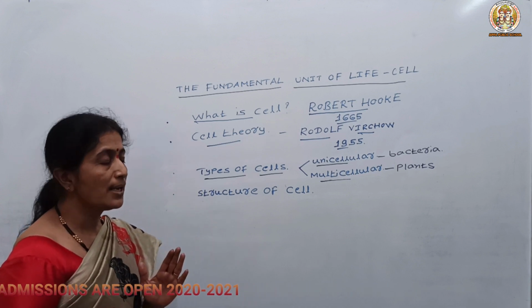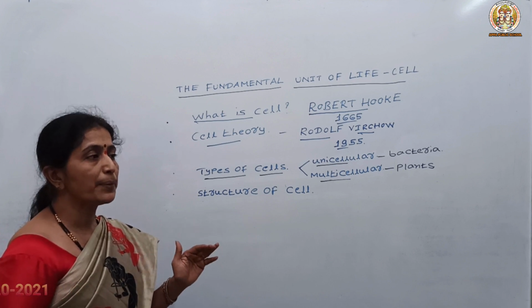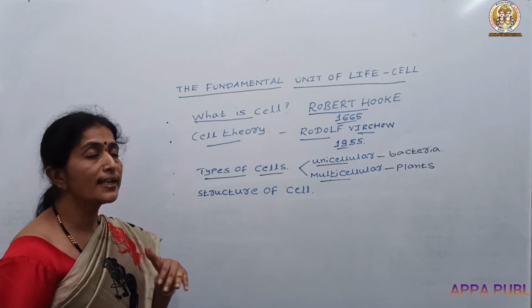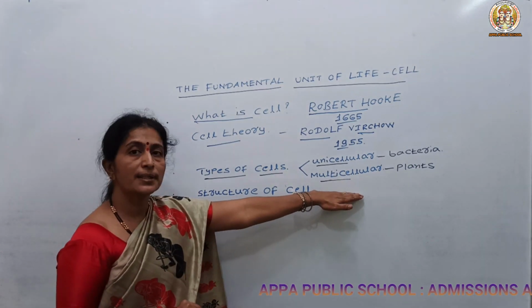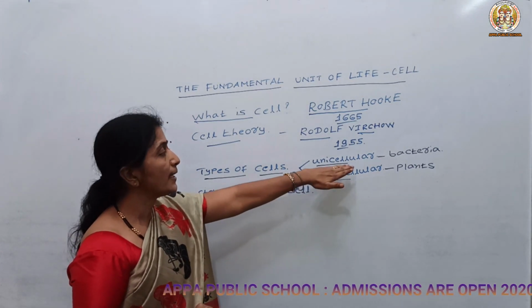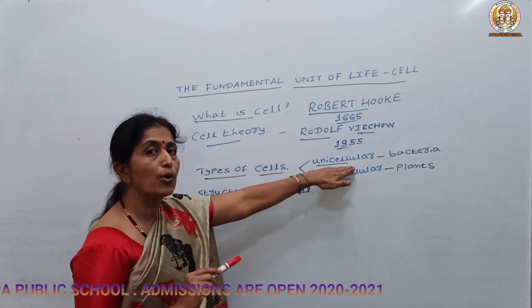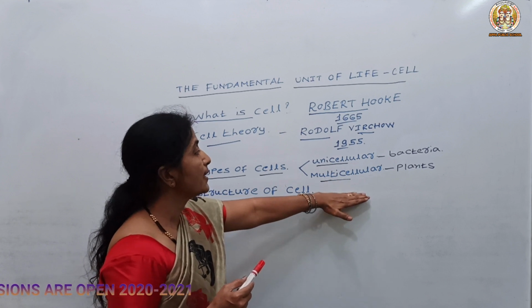For example, the cells which are related to respiration will be performing only respiratory system functions, not any other. So in this way, in multicellular organisms, you can see the division of labor, but in a unicellular organism, a single cell will be performing all the body functions. So then what are the other differences?